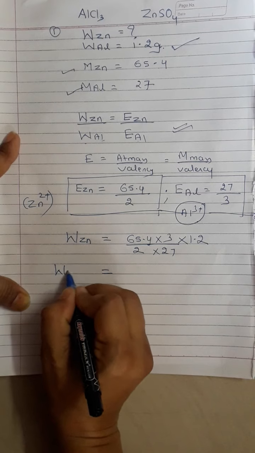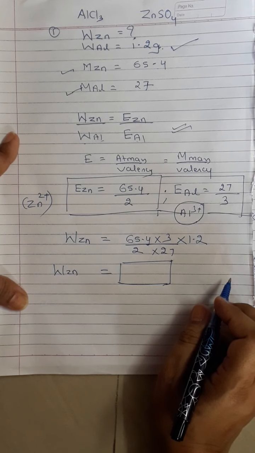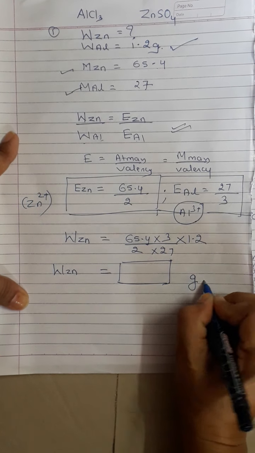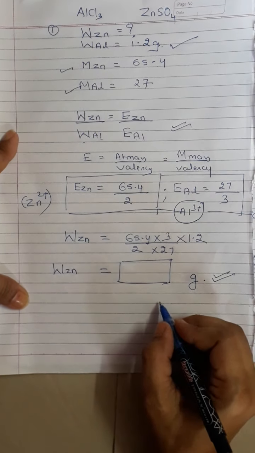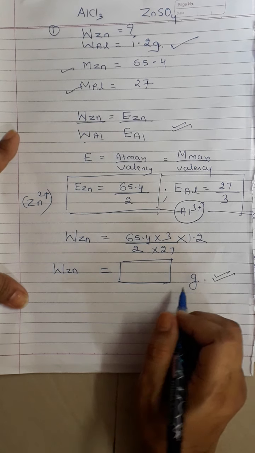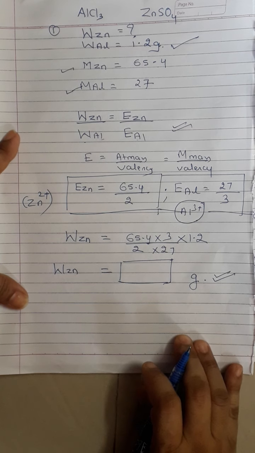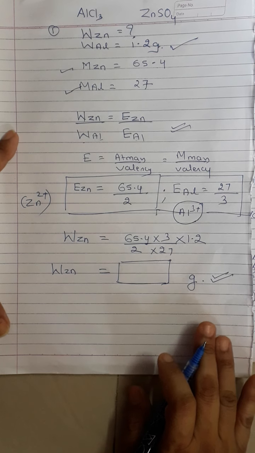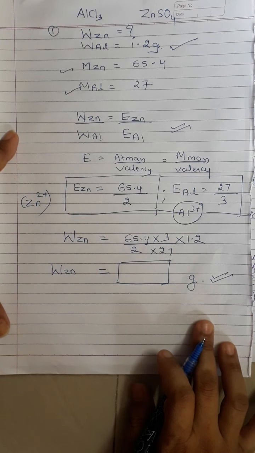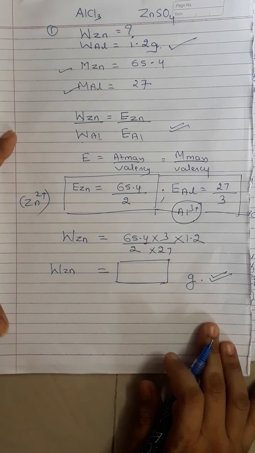Now when you solve this, you are going to get a particular answer, and that answer would be in terms of grams. Definitely it is a part of your homework also, to find what answer you get. So today we have understood the meaning of Faraday's second law of electrolysis. Students, we are done with what is electrolytic cell, what is electrochemical cell, what is Faraday's first law, what is Faraday's second law, and the numericals based on it.